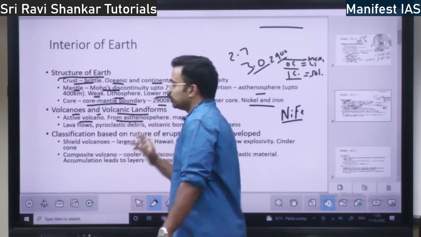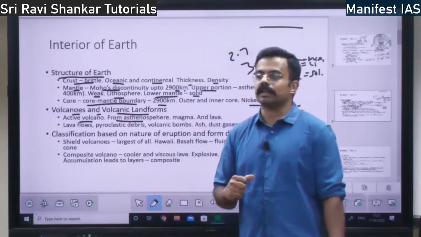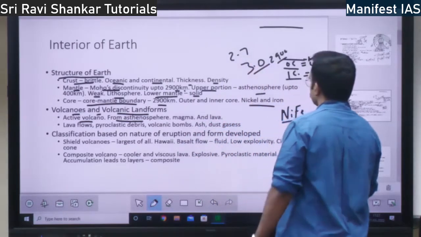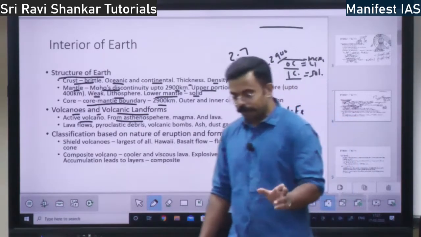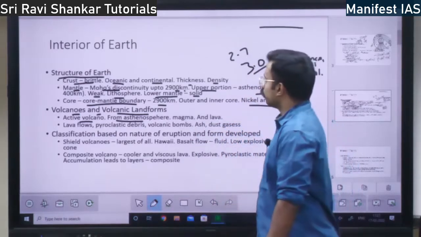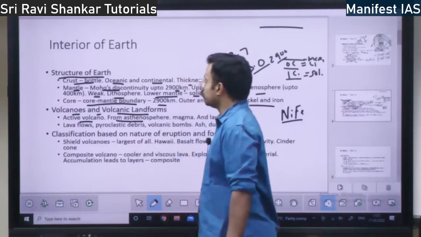So these volcanoes, the magma, where does it come from? It comes from the asthenosphere, right? From the magma chamber. You have a magma chamber in the asthenosphere. From that magma chamber, volcanic magma will come out, right?